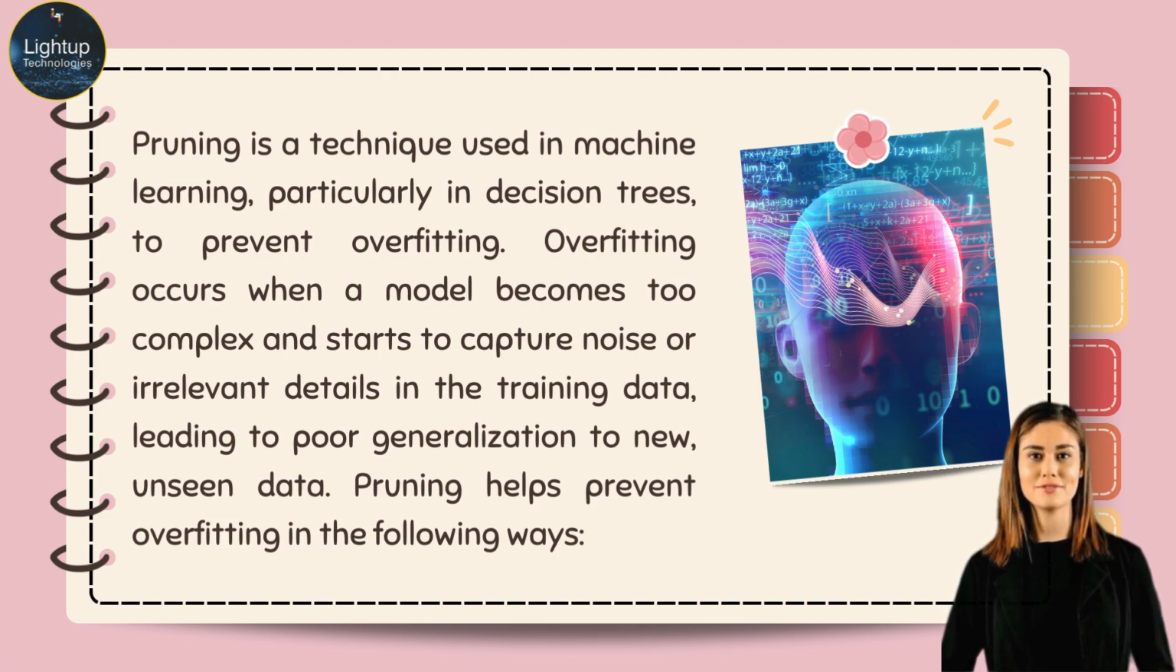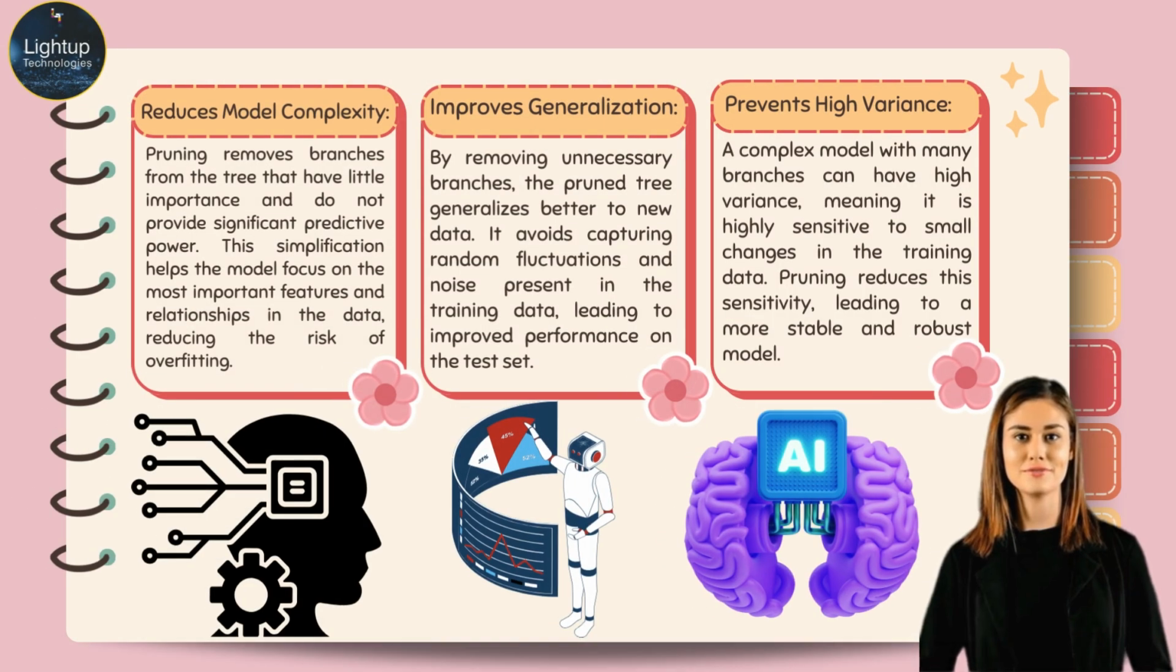Pruning helps prevent overfitting in the following ways. Reduces model complexity: pruning removes branches from the tree that have little importance and do not provide significant predictive power. This simplification helps the model focus on the most important features and relationships in the data, reducing the risk of overfitting. Improves generalization by removing unnecessary branches: the pruned tree generalizes better to new data.